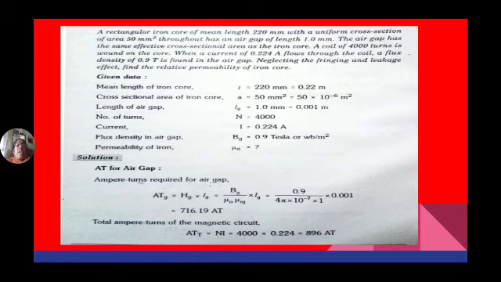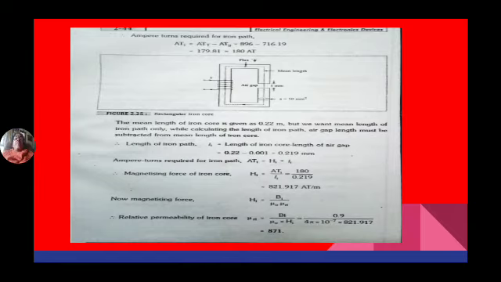Now ampere turns in the air gap is equal to Hg into Lg, where Hg is equal to Bg by mu naught mu rg. Substituting values, we get 716.19. Now total ampere turns of the magnetic circuit is equal to N into I, so 4000 into 0.224, which is equal to 896. Now from this you calculate ampere turns of the iron. So total ampere turns minus ampere turns in the air gap is equal to 180 ampere turns.